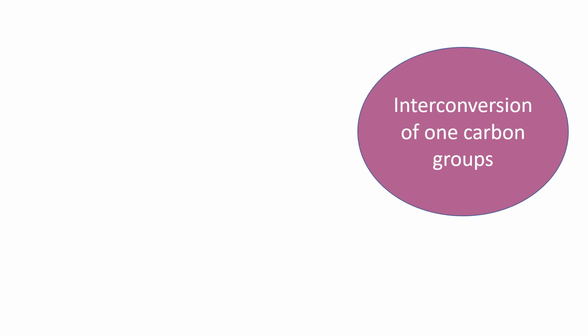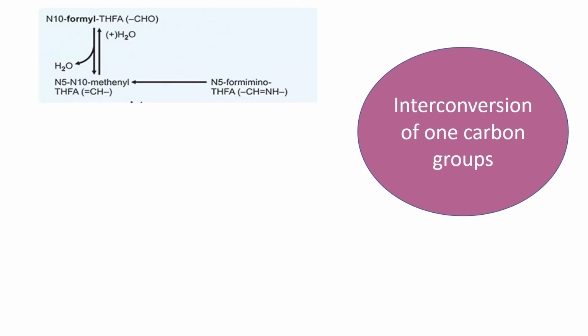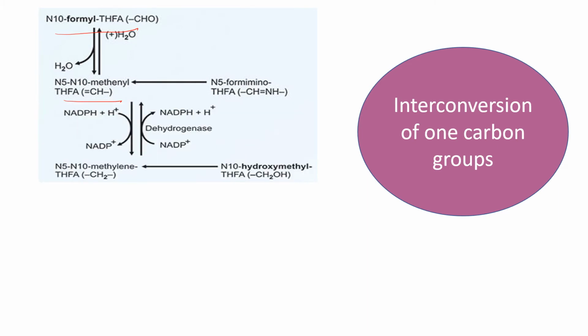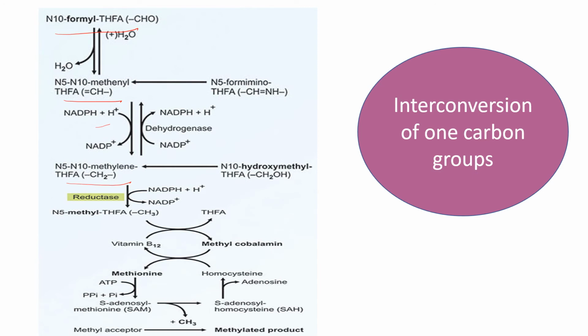Now we can see about the interconversion of 1-carbon groups. These different 1-carbon groups are interconvertible. You can see N10 formyl THFA can be converted to N5,N10 methenyl THFA, and this by the action of NADPH forms methylene THFA. So methenyl is converted to methylene, and methylene is converted to methyl THFA with the help of a reductase, the methylene THFA reductase. This is the only irreversible step.